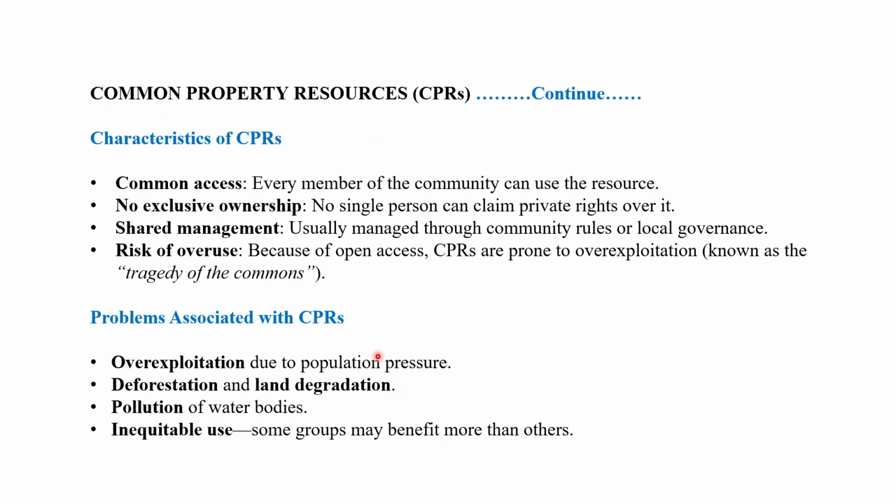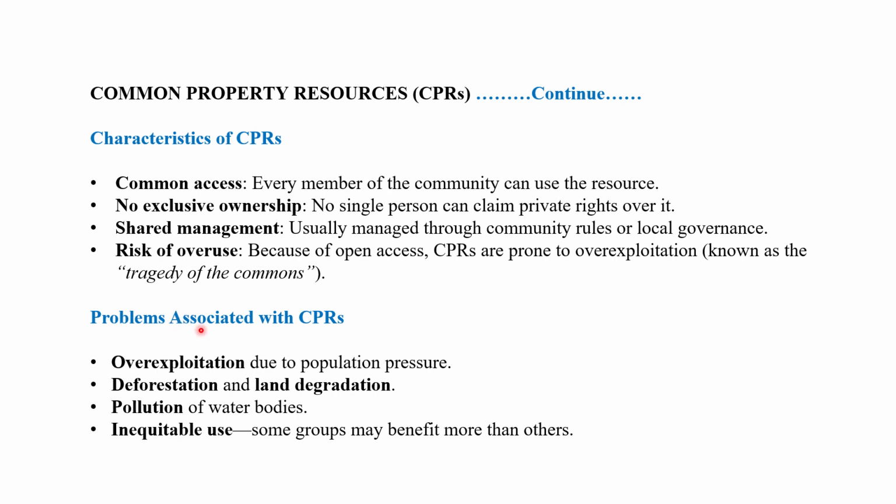What are the characteristics of common property resources? It has common access, that means every member of the community can use the resource. No exclusive ownership: no single person claims private rights over it. Shared management, usually managed through community rules or local government. Risk of overuse: because of open access, CPRs are prone to overexploitation, known as the tragedy of the commons.